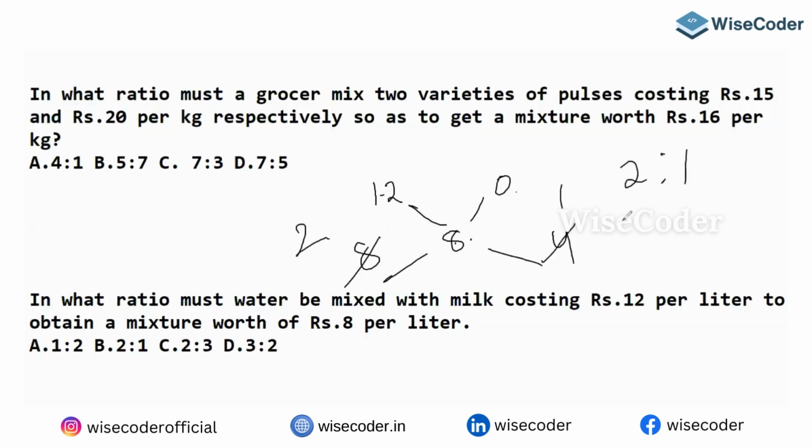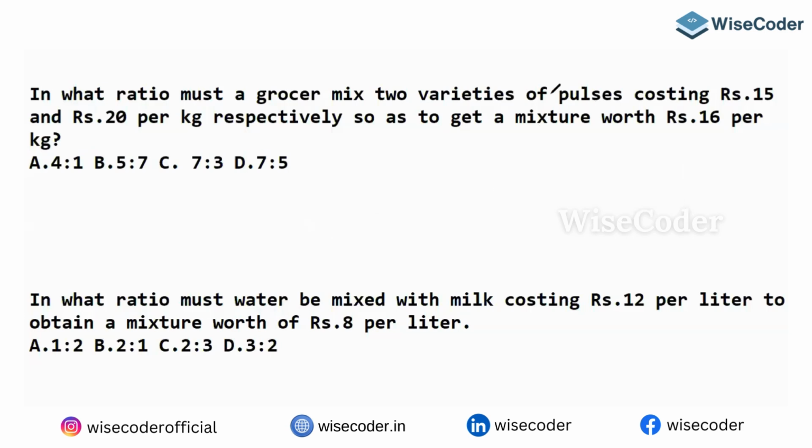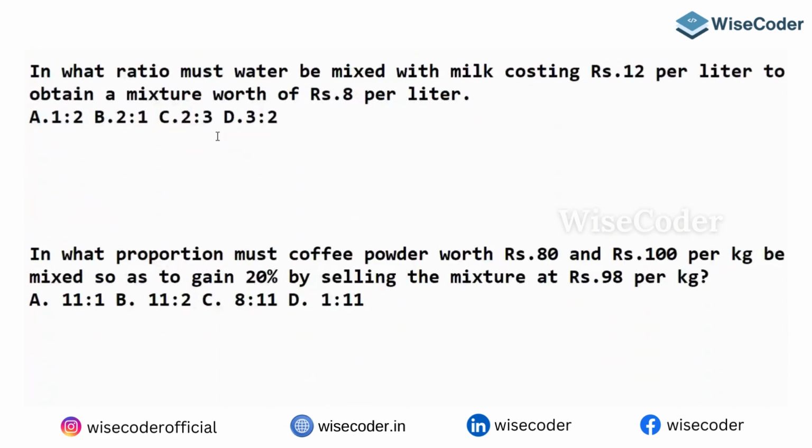Then the answer is 2 is to 1. Why am I writing 0? Because I am mixing the water, and water is free of cost. Nothing I need to pay. So that's why one is 12 and the other is 0. So that will give you 2 is to 1 as the ratio. We'll go to the next question.